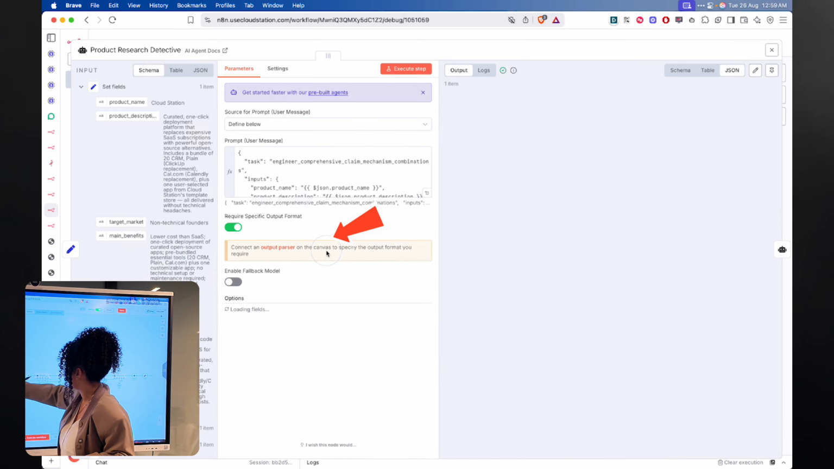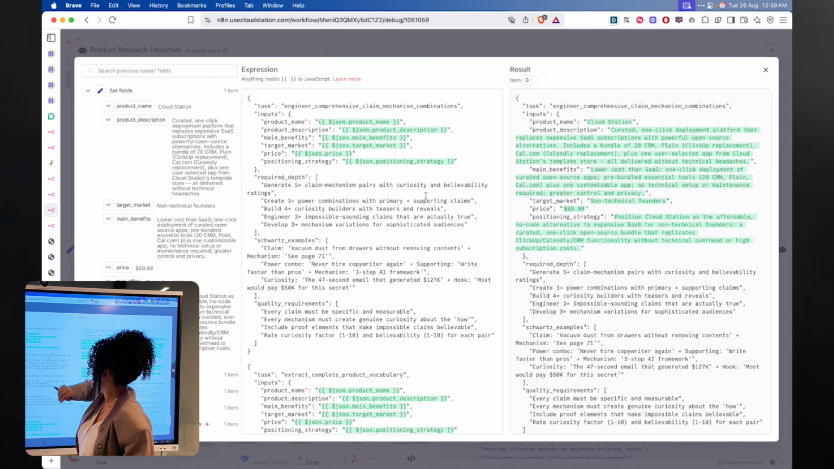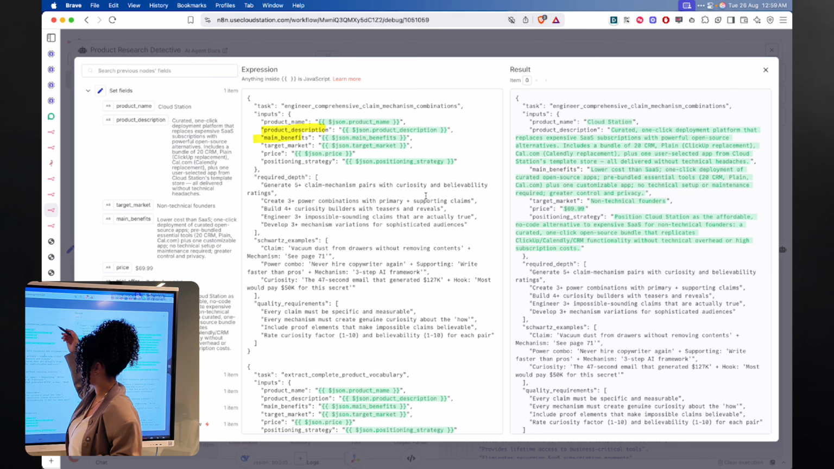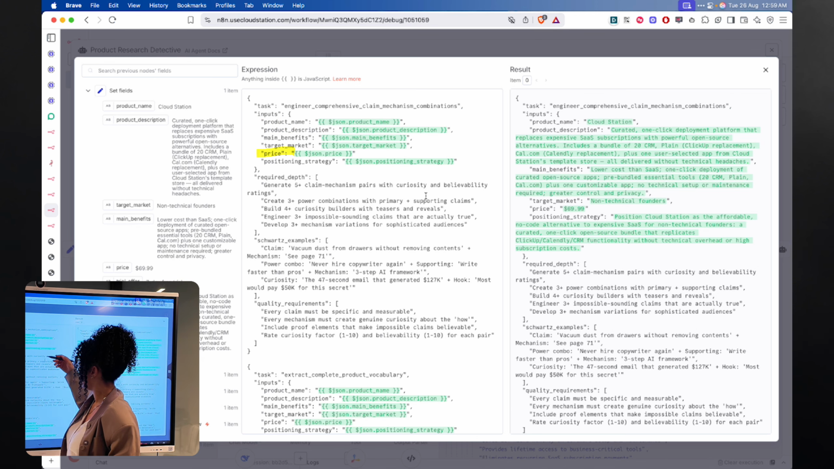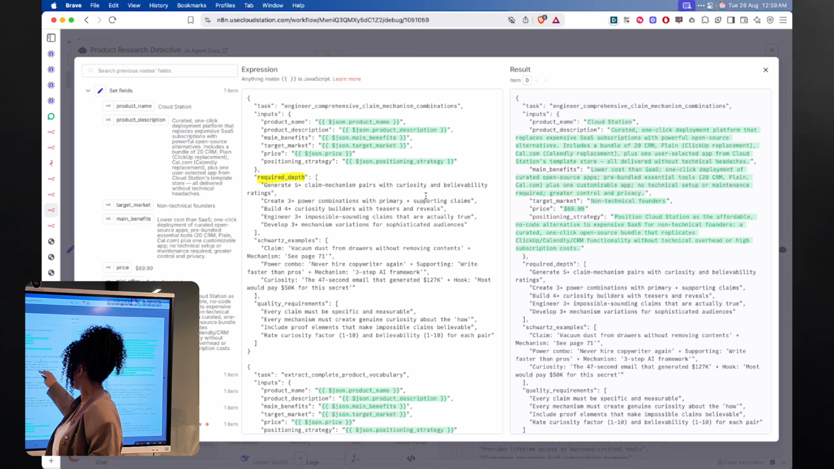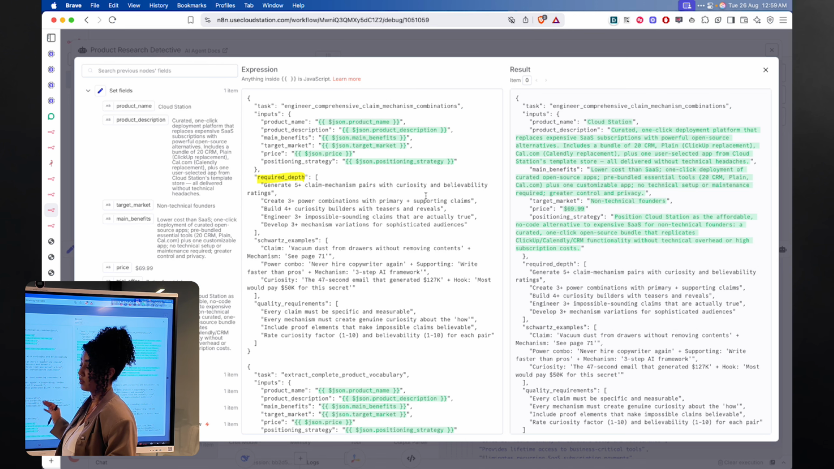Then the user prompt is just the input. So I give it product name, description, main benefit, target market, and the price. And here I put the required depth. So I want 5 claim mechanism pairs with curiosity and believability ratings, to create 3 power combinations with primary supporting claims, build 4 curiosity builders with teasers and reveals, engineer 3 possible sounding claims that are actually true, and develop 3 mechanism variations for sophisticated audience.